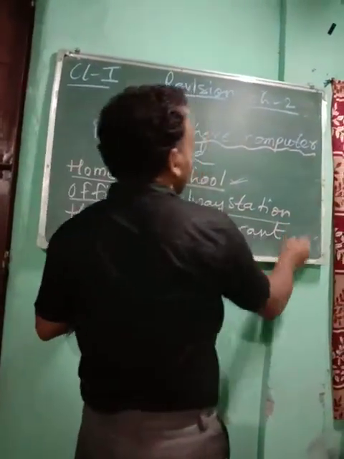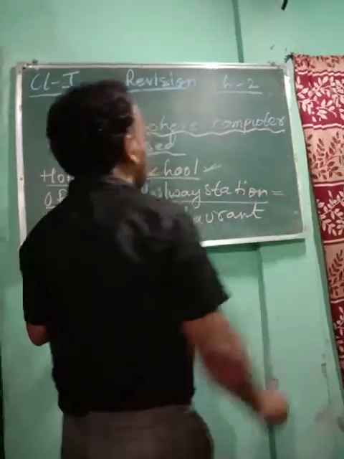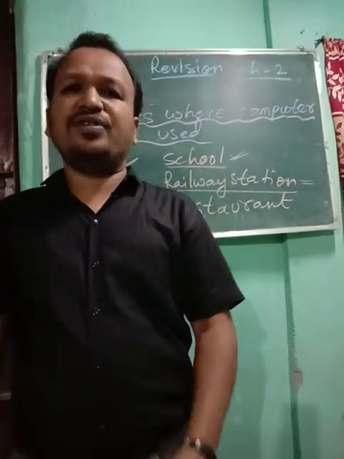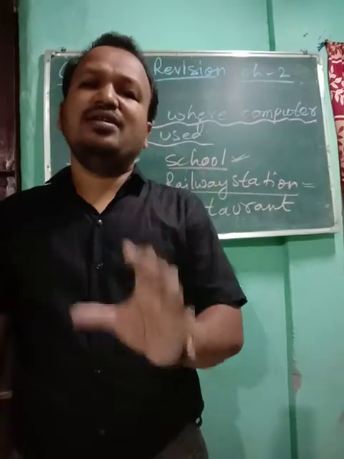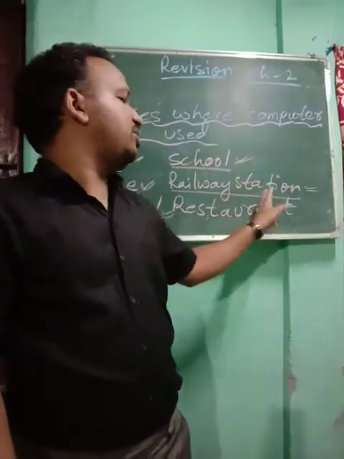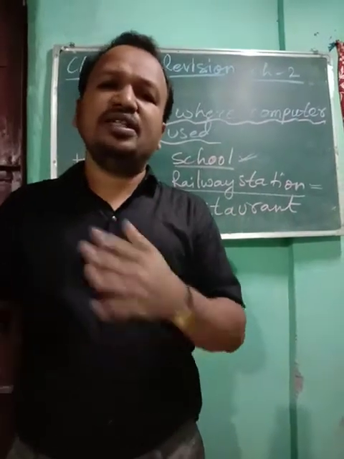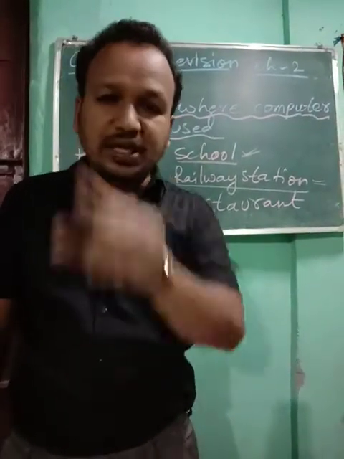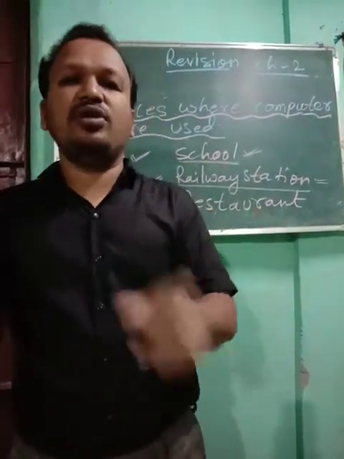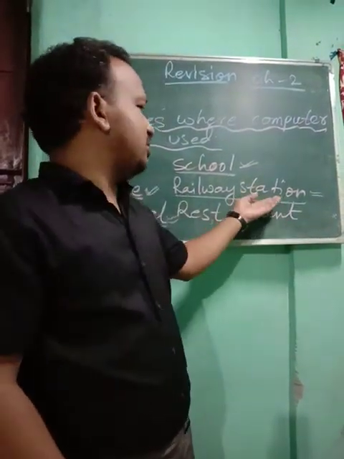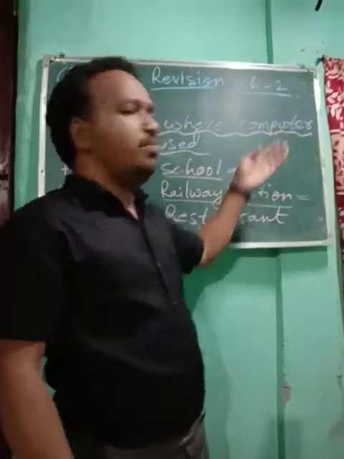Railway stations. In railway stations, computers are used for giving tickets. Arrival and departure of trains are recorded in the computers. Then inquiry sections: you can go and inquire when a particular train is coming. They will look in the computer and tell you, yes, this particular train will come at this time. So all information is given with the help of computers.